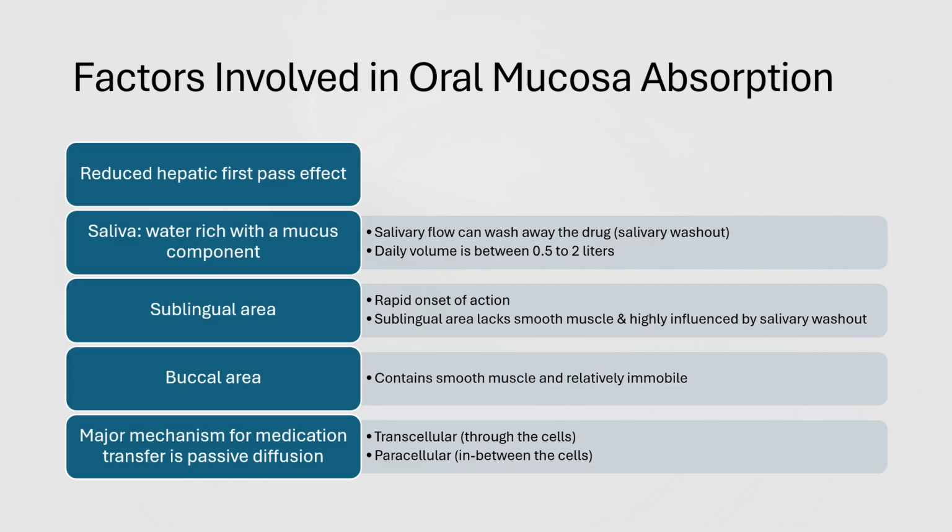As noted in the previous slide, because the sublingual area is much more permeable, it's an excellent choice for when a rapid onset of action is desired. However, it lacks smooth muscle and is highly influenced by salivary washout. The buccal area contains smooth muscle and is relatively immobile. It is preferred for sustained release formulations due to longer contact time. The major mechanism for medication absorption is via passive diffusion, either through transcellular or paracellular pathways.